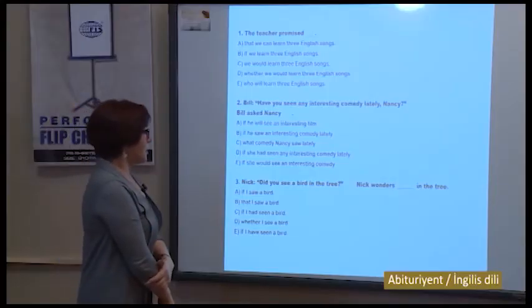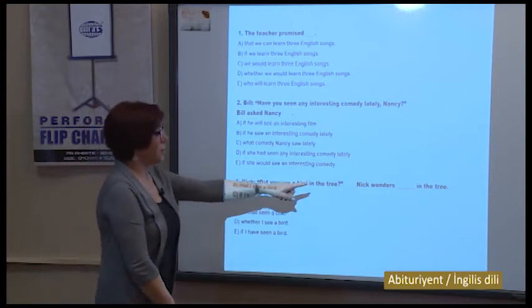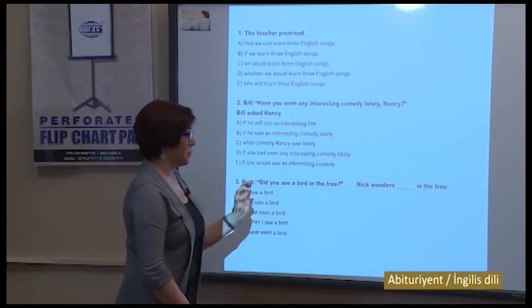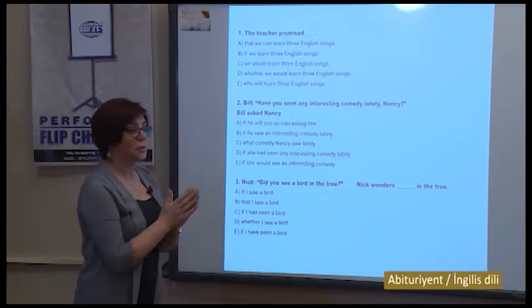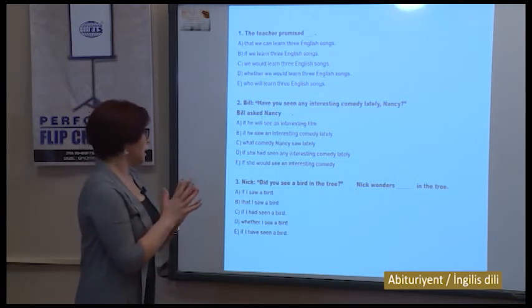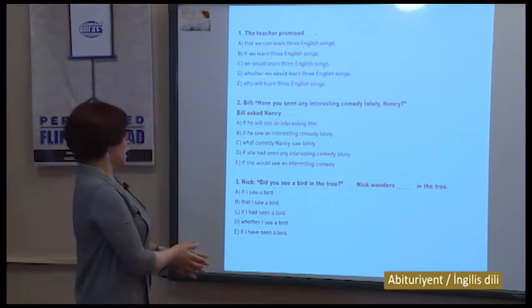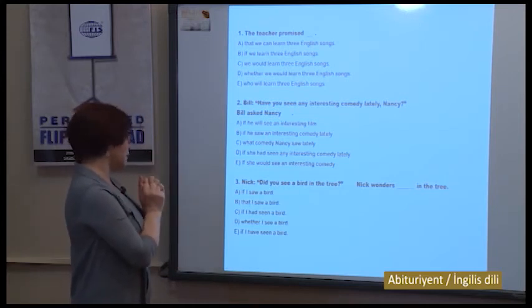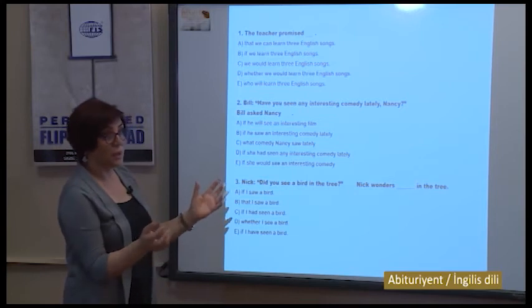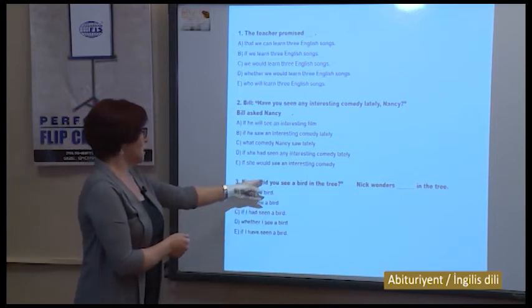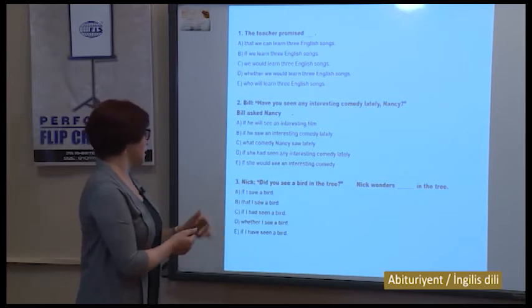Sentence number 3. Nick: Did you see a bird in the tree? Nick wonders. Now be very careful. Nick wonders. It is in present simple. If our main sentence is in present simple, no tense changes will happen here. In that case, we have to find the okay answer. If I had seen a bird is incorrect. Whether I see, our direct speech is in the past, but it is in the present.